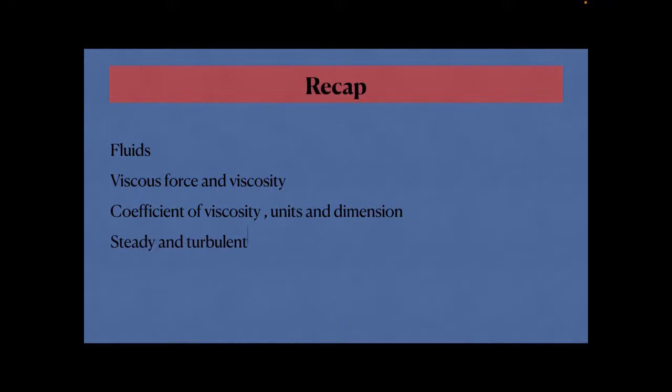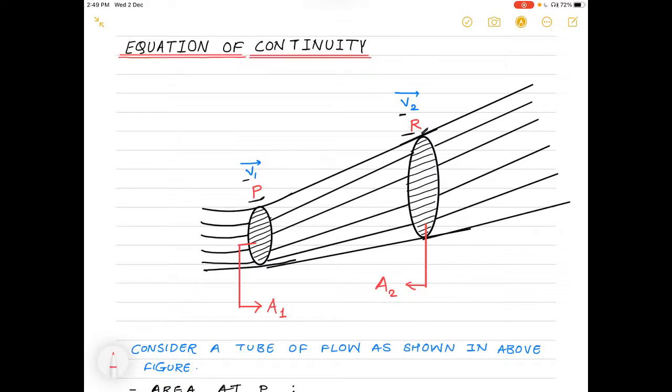In the second lecture, we started studying the types of flows for fluids, such as steady and turbulent flow. Also, we studied Reynolds number and its significance. In today's lecture, we are going to see what the equation of continuity of liquids is.